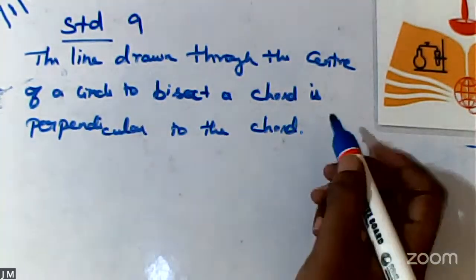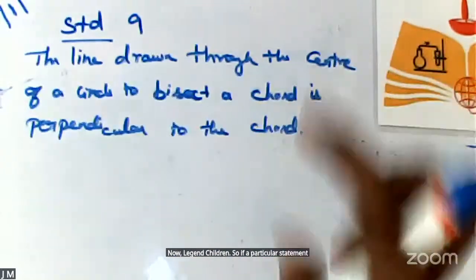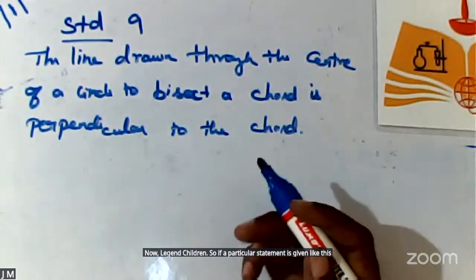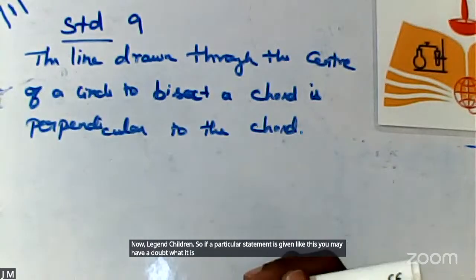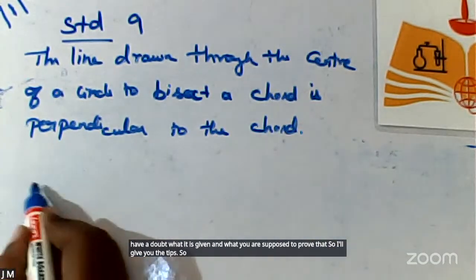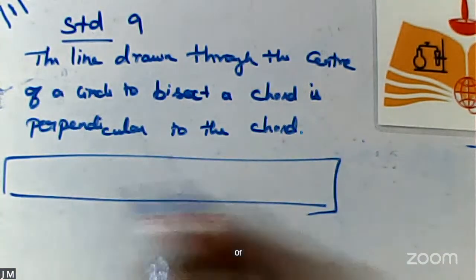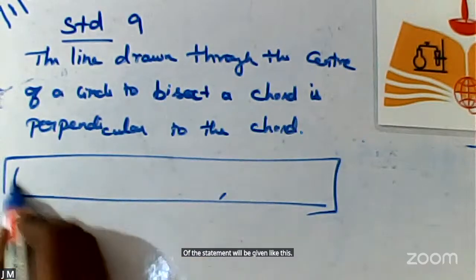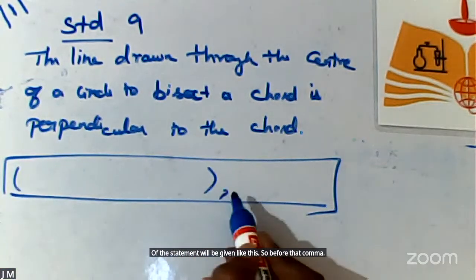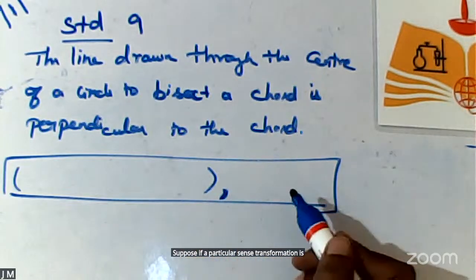Now listen, children. If a particular statement is given like this, you may have a doubt what is given and what we are supposed to prove. So I will give you the tips. Suppose a particular sentence in a theorem is connected with the symbol of a comma.